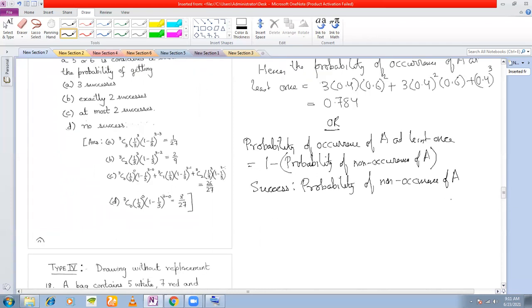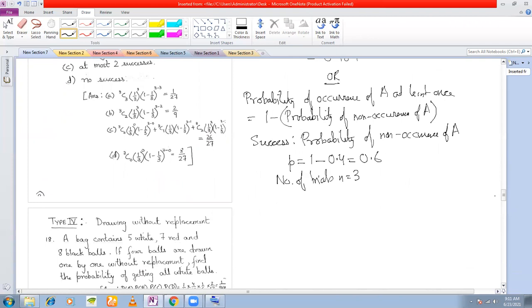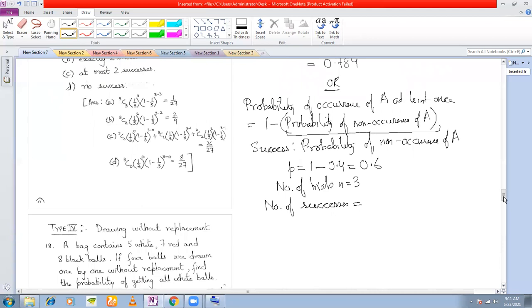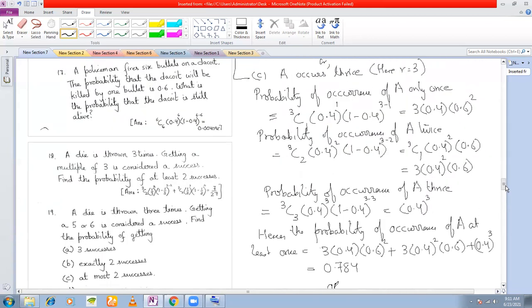If you define our success as non-occurrence of A, then what is the value of P here? The probability of occurrence of A is 0.4, which means the probability of non-occurrence of A is 1 minus 0.4. Right? The number of trials remains the same, n is equal to 3. Right? So what is the number of successes? We want to find the probability of non-occurrence of A. What is the probability of non-occurrence of A here?